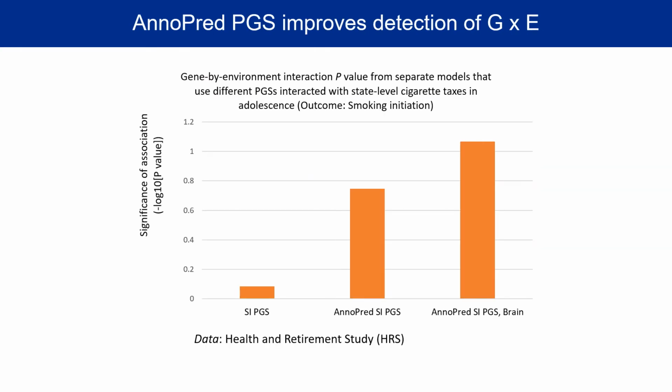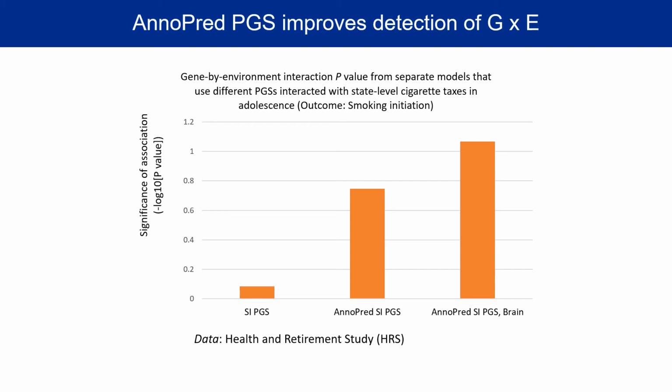So this slide is showing G by E p-values from separate models that use different polygenic scores interacted with state-level cigarette taxes in adolescence. And the outcome here is smoking initiation. The PGS on the far left is the smoking initiation polygenic score using weights from GScan, all SNPs, no clumping or pruning.